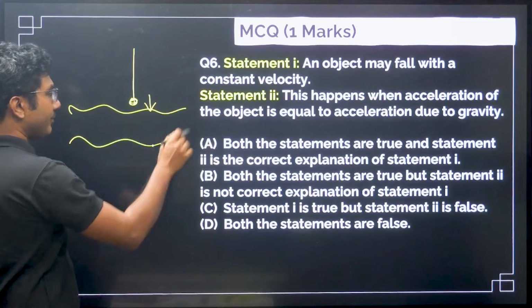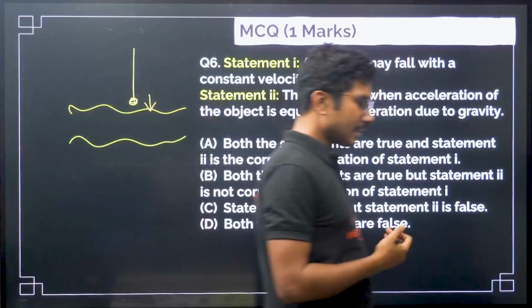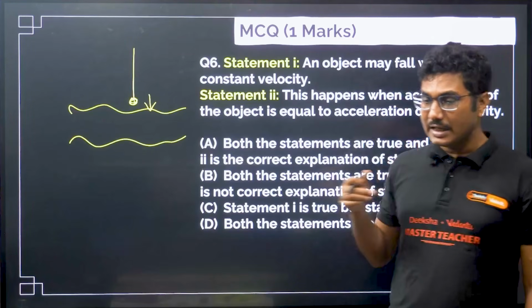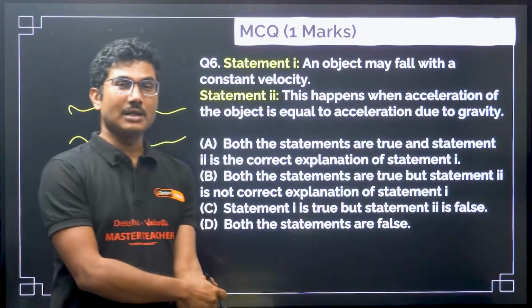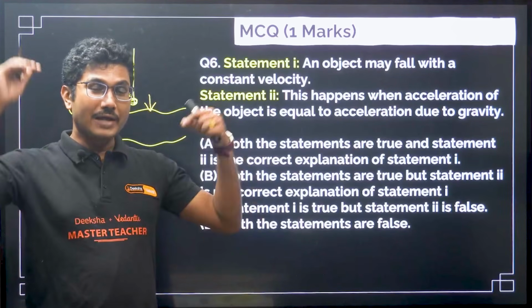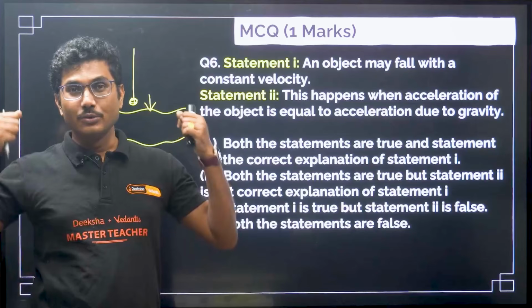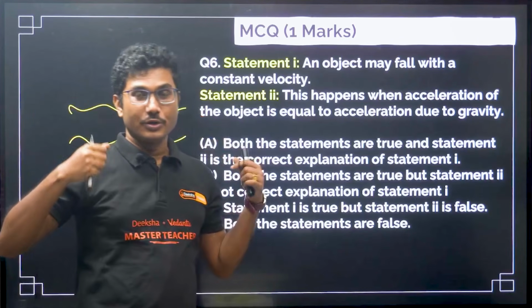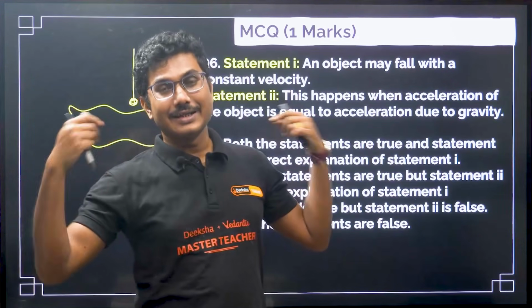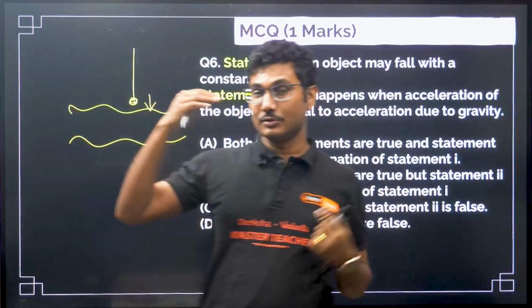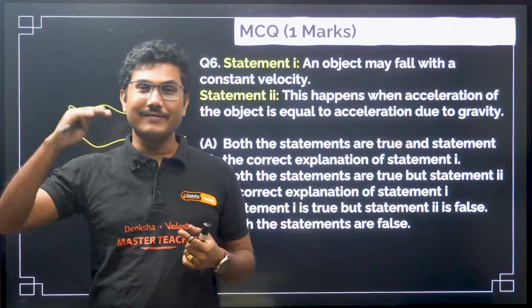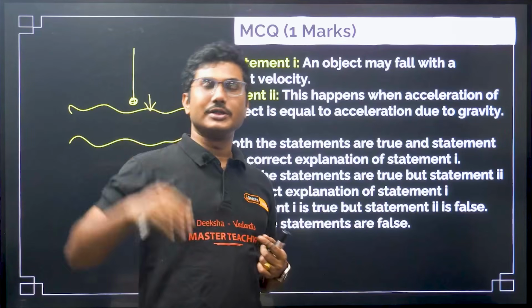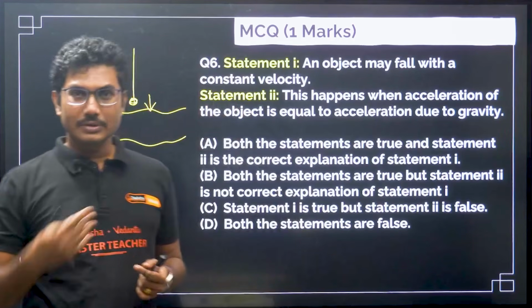Normally when we calculate, we do not consider the air resistance, but in practicality there is air resistance. For example, paratroopers, those who dive from the sky, use the parachute to increase the air resistance so that they can decrease the terminal velocity, and slowly they can land on the ground safely.